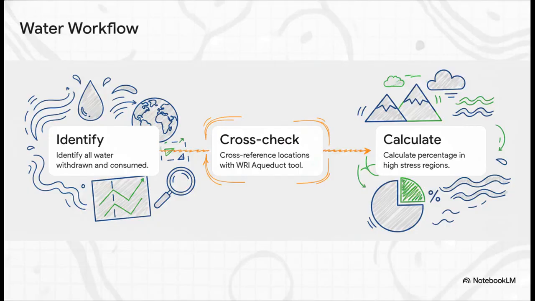Let's see how this builds into a practical workflow for your teams. We can actually take a super dense paragraph of compliance rules and transform it into this really simple, clean, 3-step action plan. Step 1, identify all your water withdrawn and consumed. Step 2, cross-reference your exact operating locations with the World Resources Institute's Aqueduct Water Risk Atlas tool. And Step 3, calculate the precise percentage of your water metrics that fall into high or extremely high stress regions. See? Not so bad when you break it down.